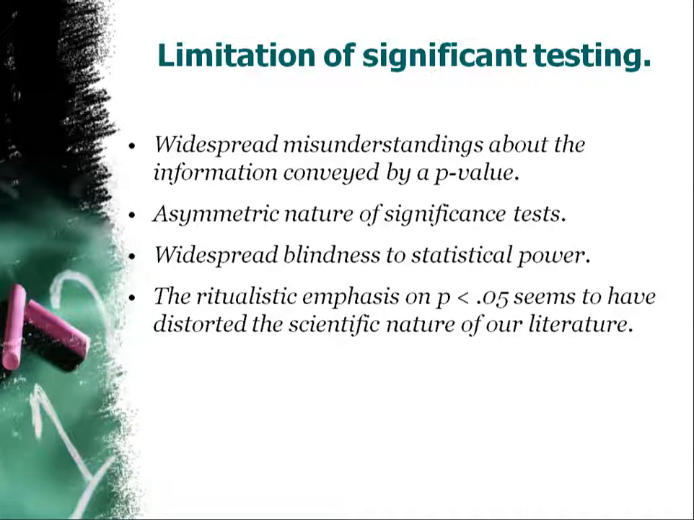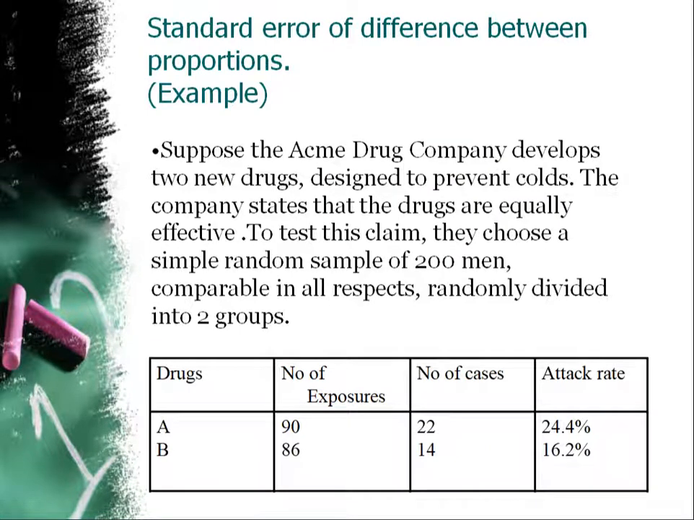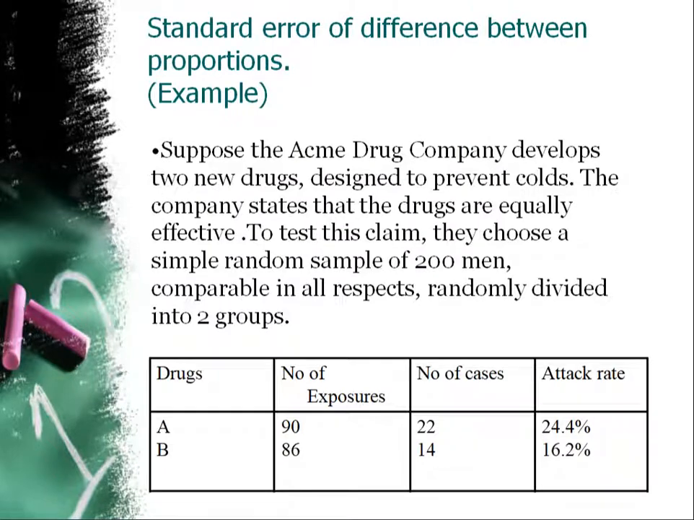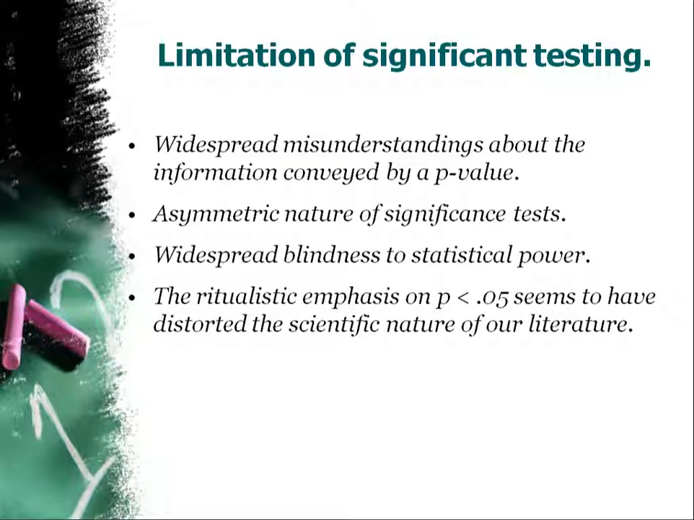So, limitation of significance testing. By this calculation, we can say that there is no difference in efficacy of the two drugs. Only by seeing the attack rate, we can't conclude which is better. If one has an attack rate of 24% and the other 16%, we can't say which drug is better. Only by calculating the significance can we say whether there is any difference or not. In this problem, there is no difference, so it is not significant.